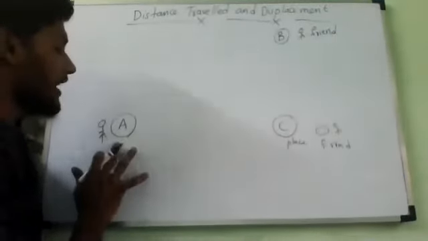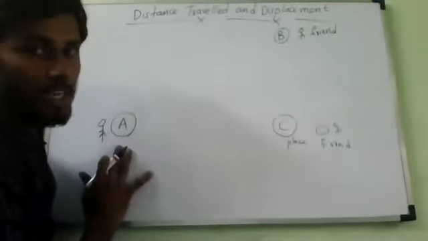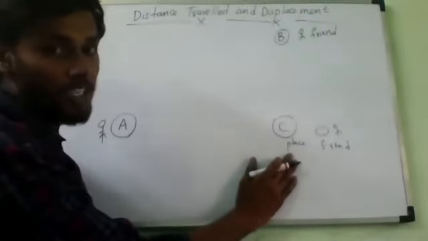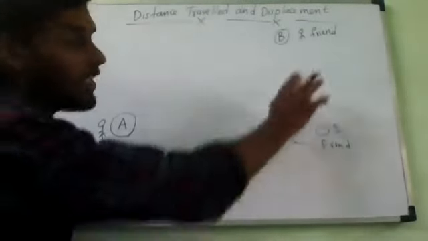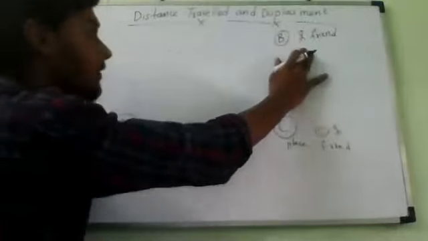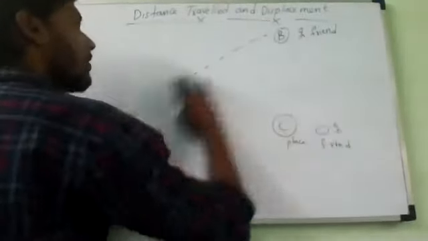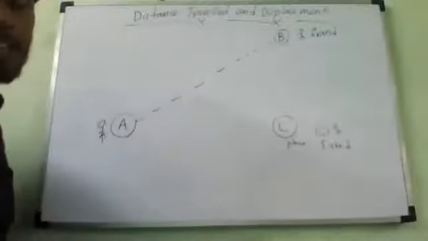A person is living at place A, understand? He wants to reach the place C. But first he has to meet his friend living at place B, so he will start moving on this road. Is it correct or not? Yes, sir. First he wants to meet the friend who is living at place B. So he will travel in this direction.